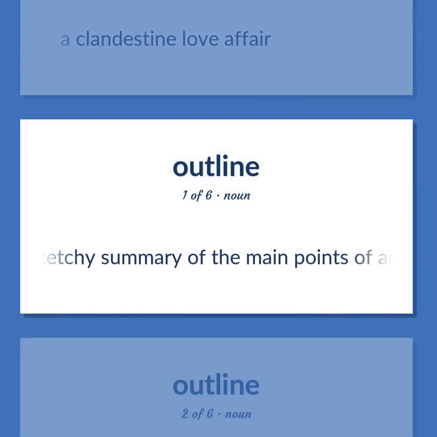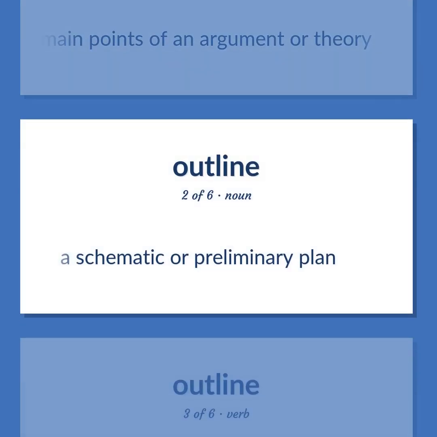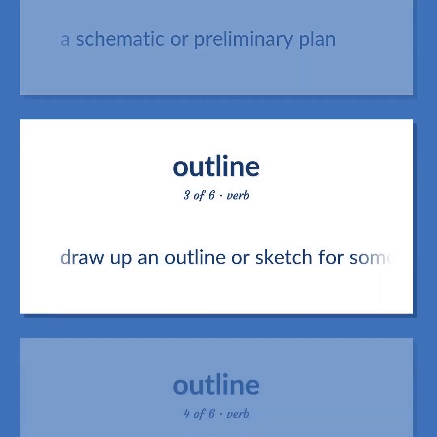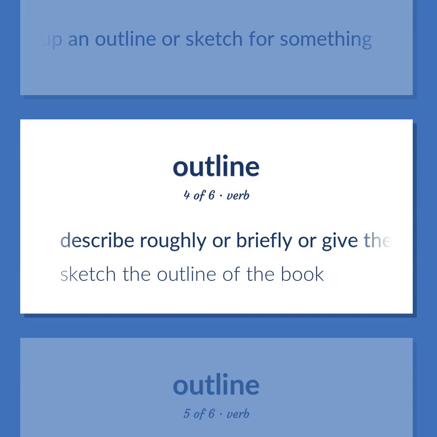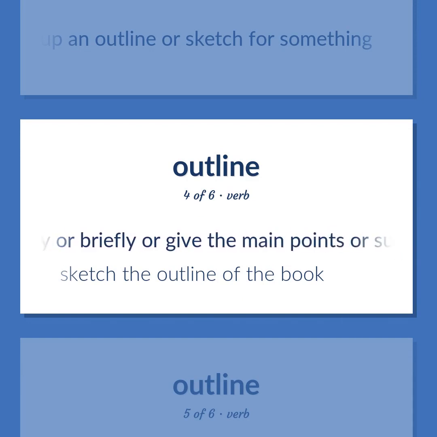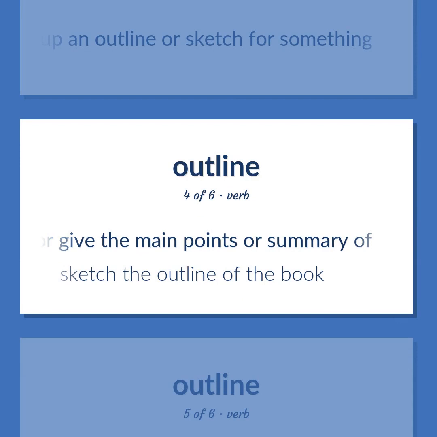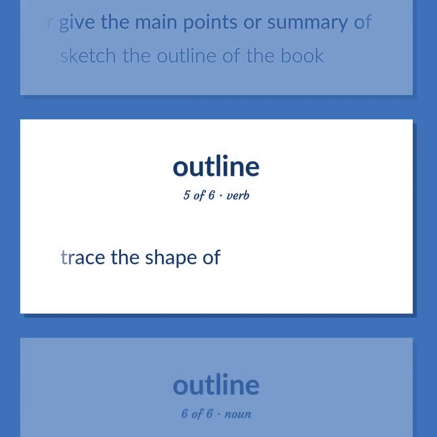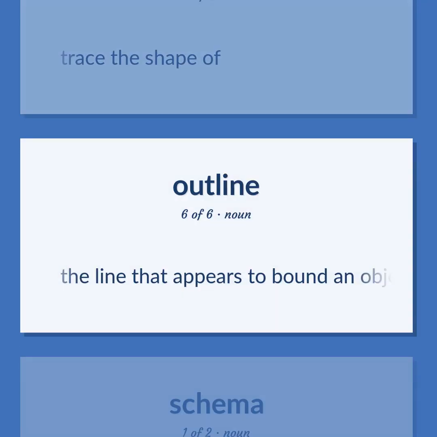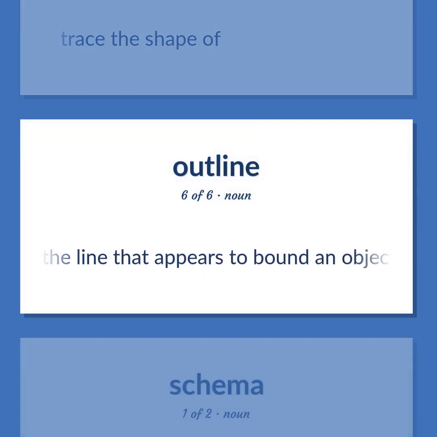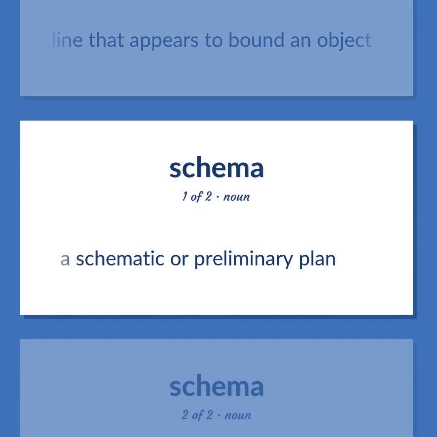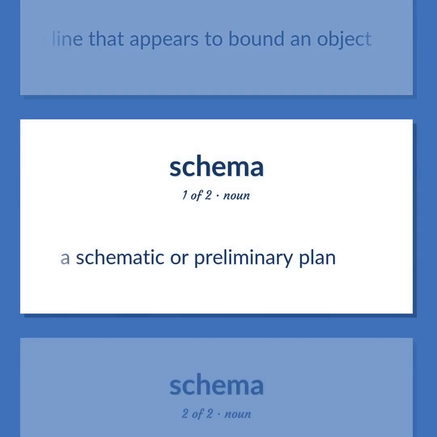A sketchy summary of the main points of an argument or theory. A schematic or preliminary plan. Draw up an outline or sketch for something. Describe roughly or briefly or give the main points or summary of. Sketch the outline of the book. Trace the shape of. The line that appears to bound an object. A schematic or preliminary plan.